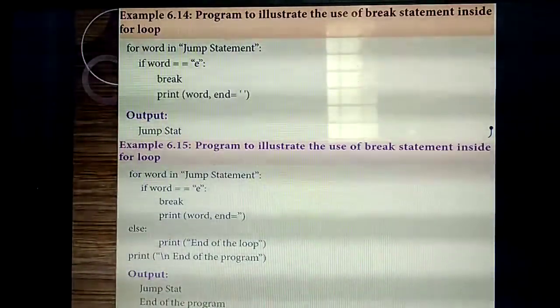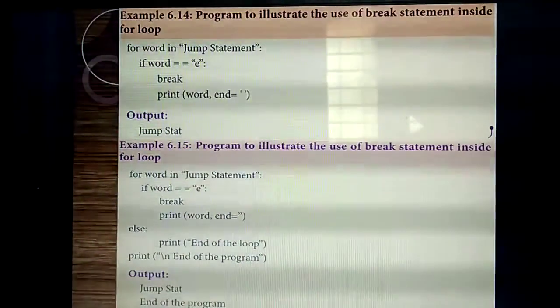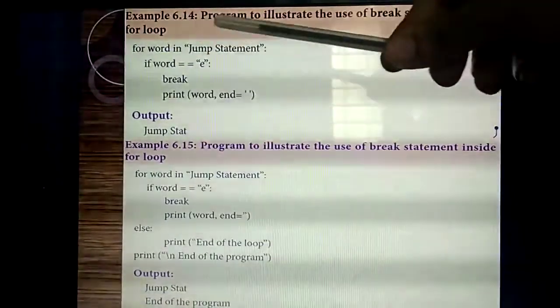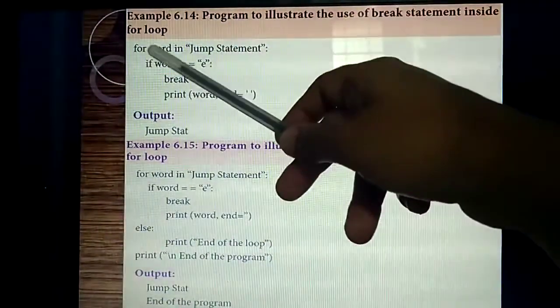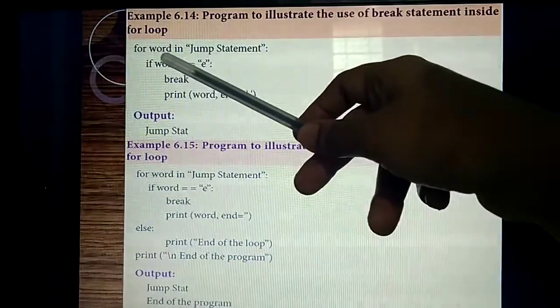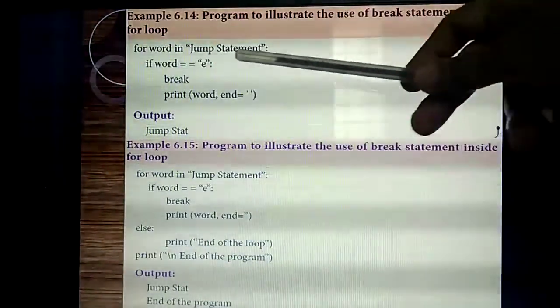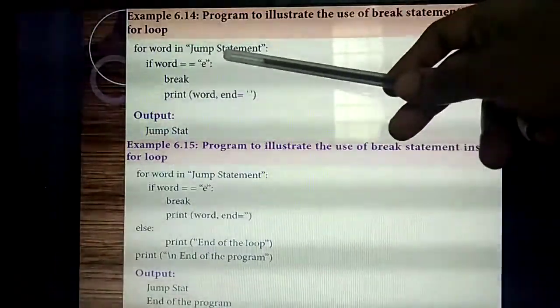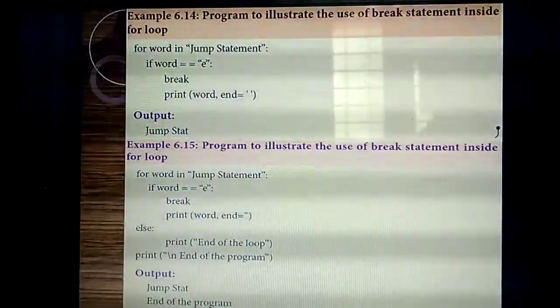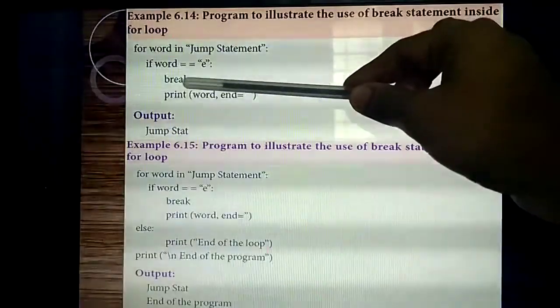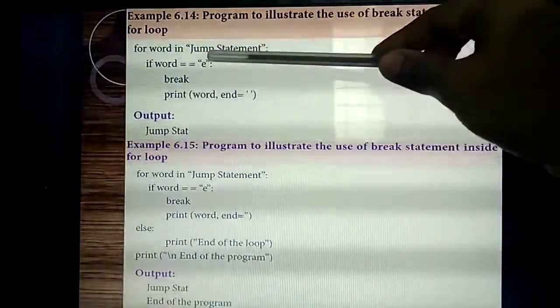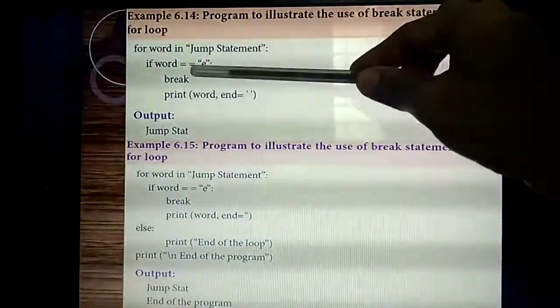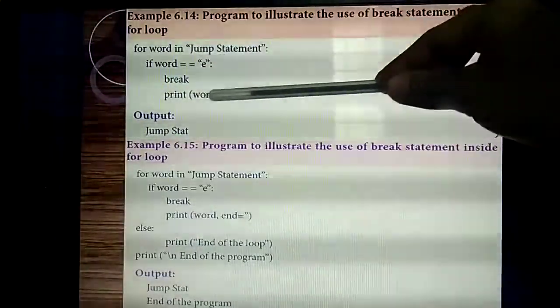Understand the use of the break statement? Once again I am telling. This is the simplest program. Inside the for loop I am giving one variable called word, and inside it the words jump statement. Next I am going to check the condition: whether the letter E will be there inside the word or not. Next I am giving break. If the letter E is found in the word, it will check with each letter. Then I am printing the word.